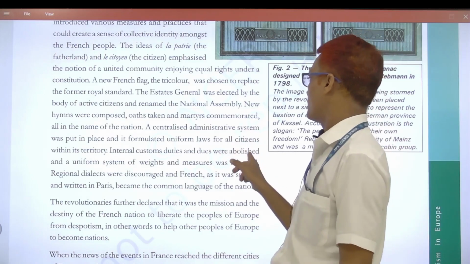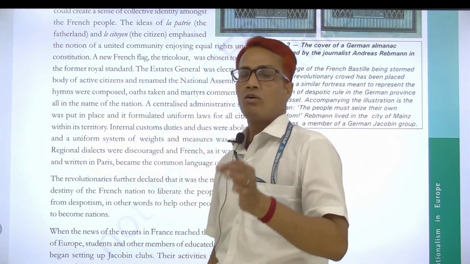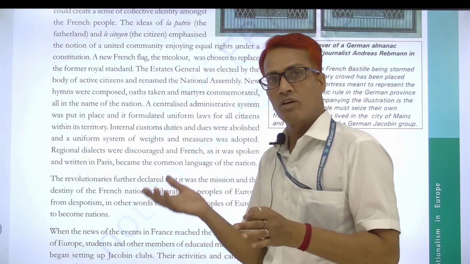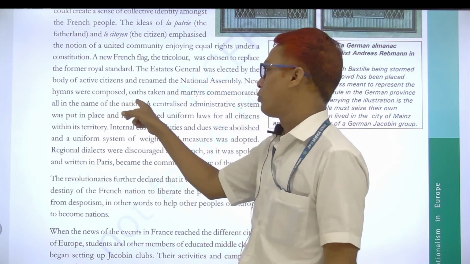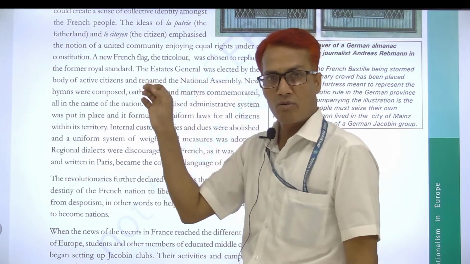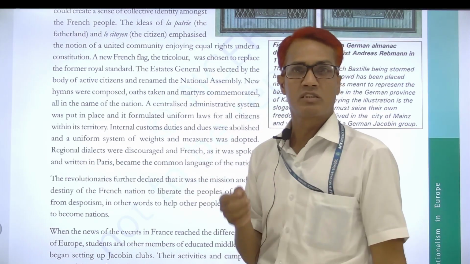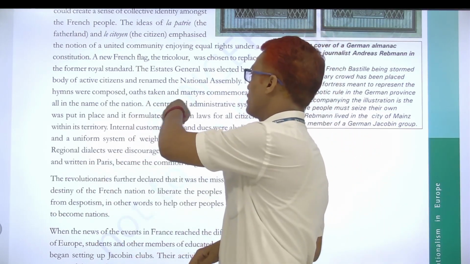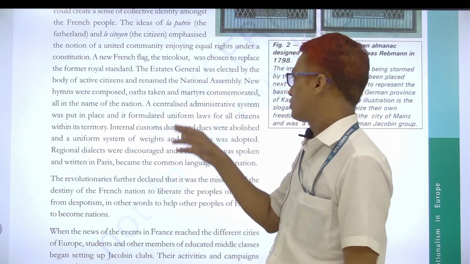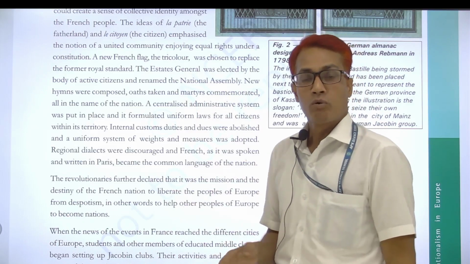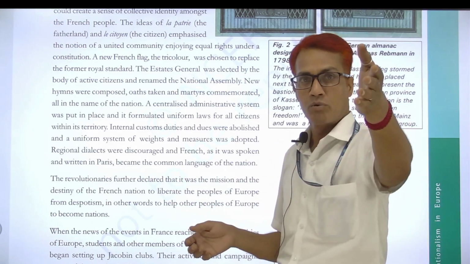Now new hymns were given, we say Desh Bhakti Geet likewise. So hymns were composed and written down, and oaths, in Hindi we say sapat, were taken. The word martyr is used for Shaheed, commemorated for those people who sacrificed their life for their nation.